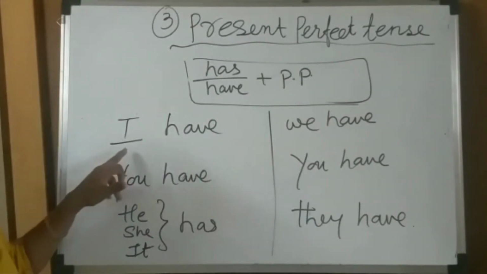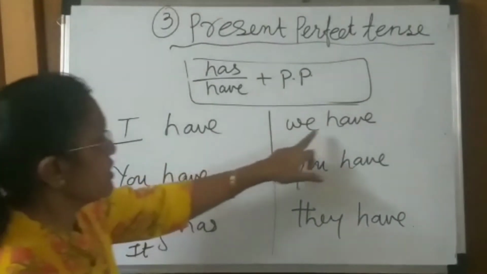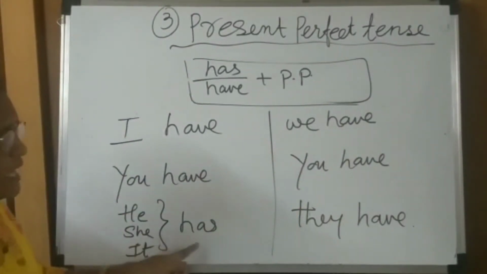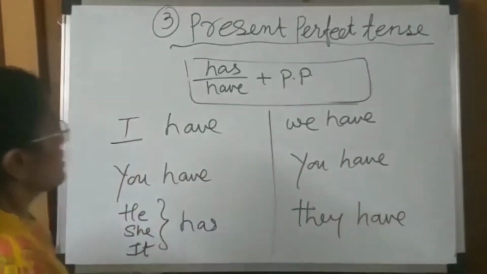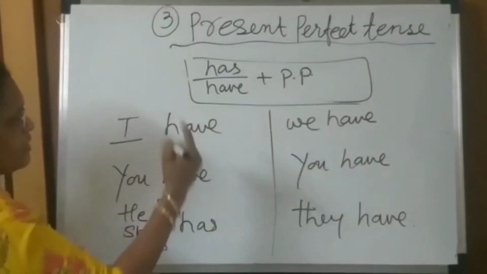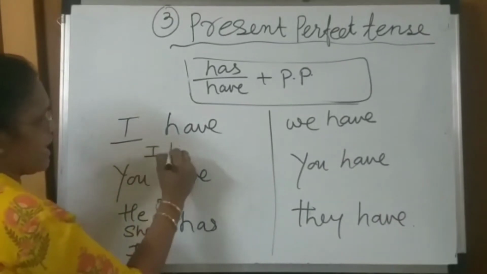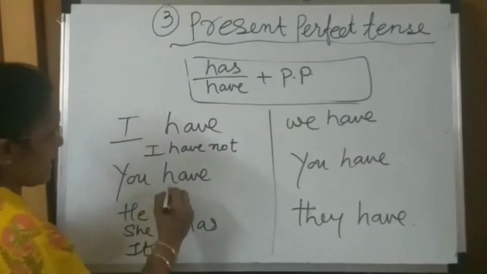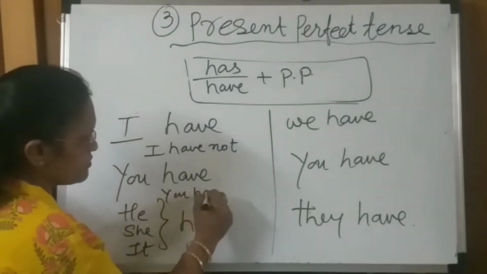If the subject is first person I, then have. We have, you have, but he, she, third person singular take has, and they have. Then whenever we have to make a negative for this, the negative goes after have and has. Like that, I have not. If we have to make a negative, then you have not.